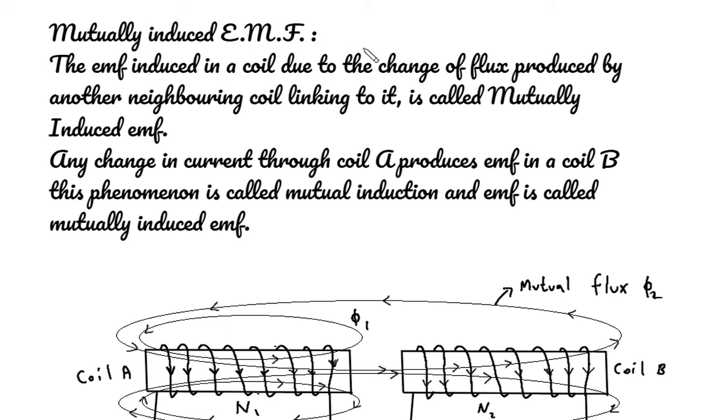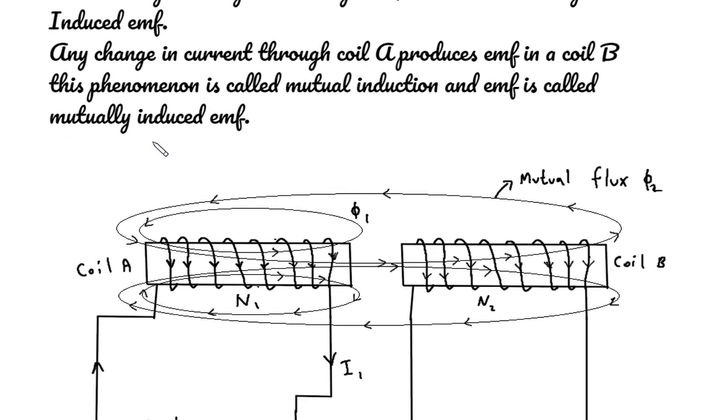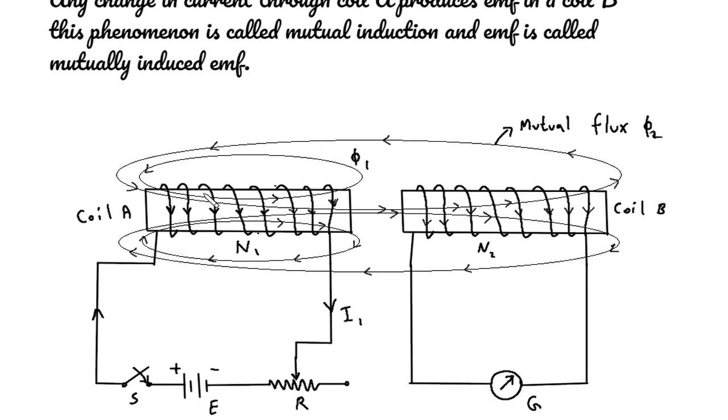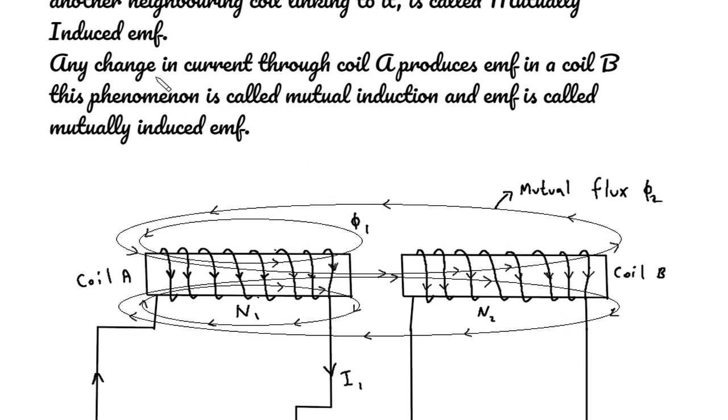Mutually induced EMF. The EMF induced in a coil due to the change of flux produced by another neighboring coil linking to it is called mutually induced EMF. This is coil A. This is coil B. Any change in current through coil A produces EMF in coil B. This phenomenon is called mutual induction and the EMF is called mutually induced EMF.